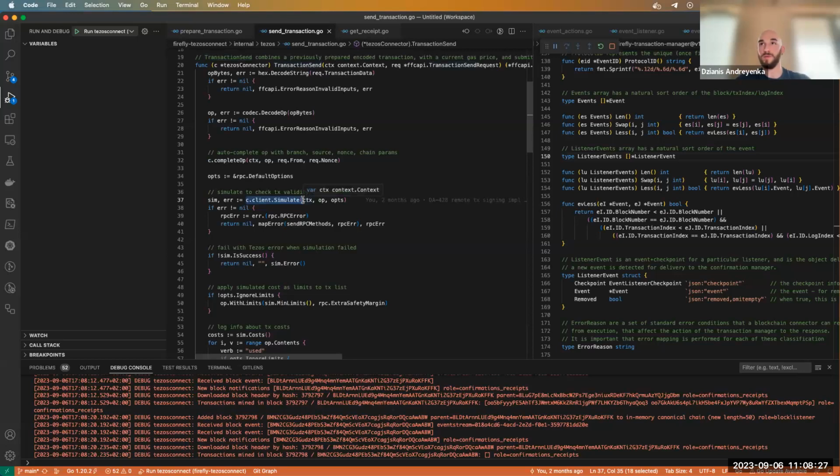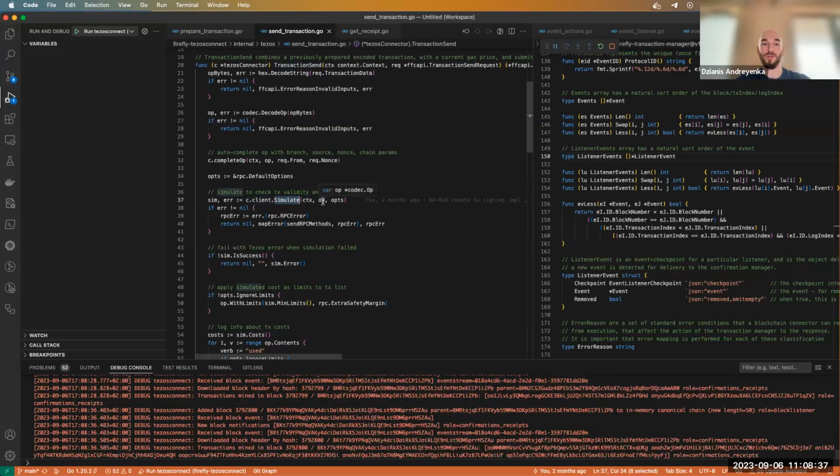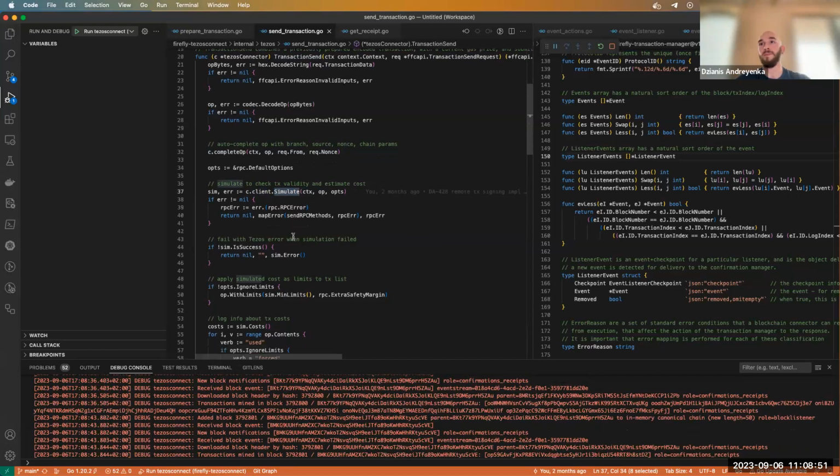It's an off-chain operation that doesn't require any gas or fees or something like that. We do the transaction simulation and check that it's valid, and it shows us how much gas and fees we need to spend when the transaction will be broadcasted in the chain.